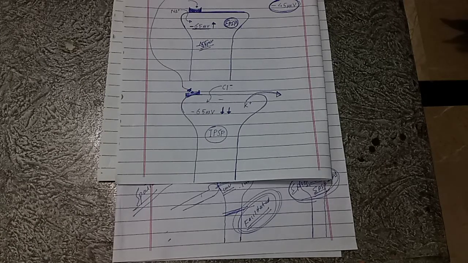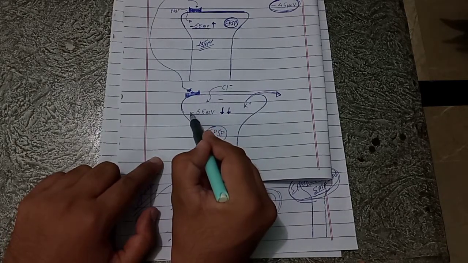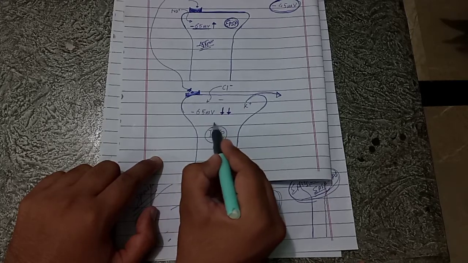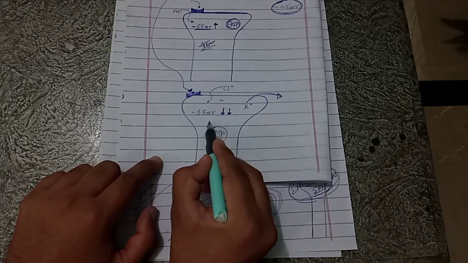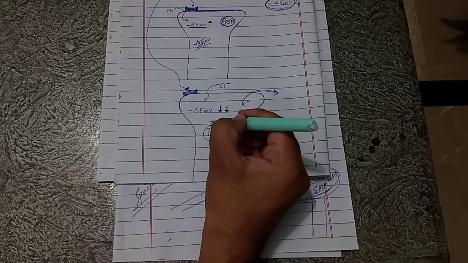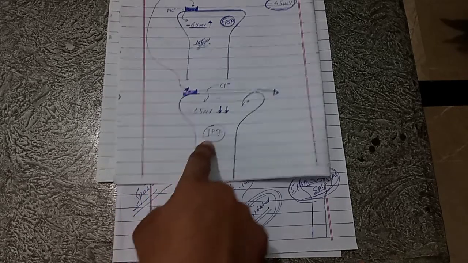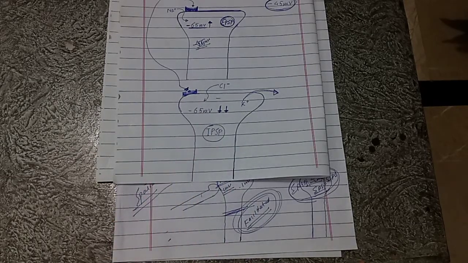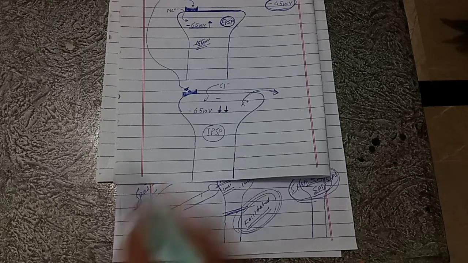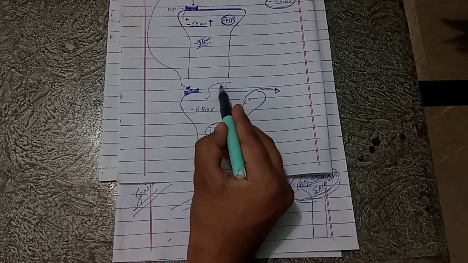That is why we can say that this neuron is inhibited, and that change in potential from a less negative value to a more negative value, suppose minus 65 millivolt was previous and minus 70 millivolt is new, so the change is minus 5 millivolt. This negative change in potential is known as inhibitory postsynaptic potential. Since this postsynaptic potential is going to inhibit the neuron, it is known as inhibitory postsynaptic potential. One way by which IPSP is produced is the movement of chloride.